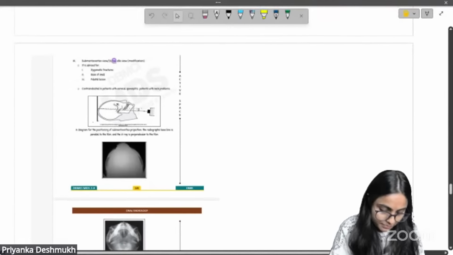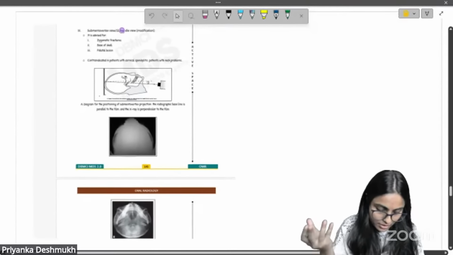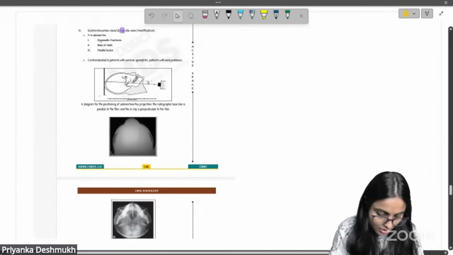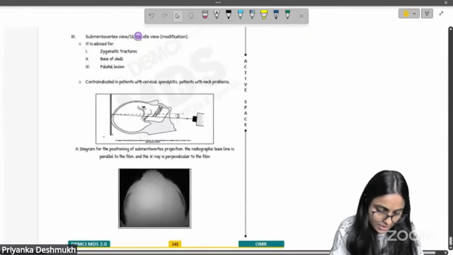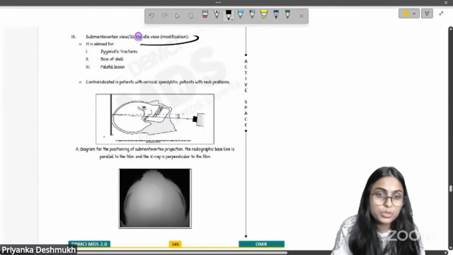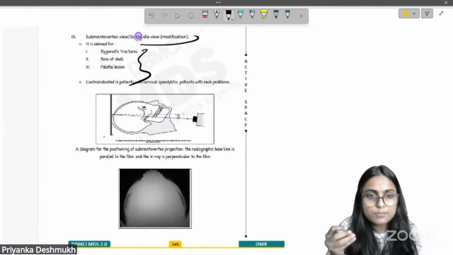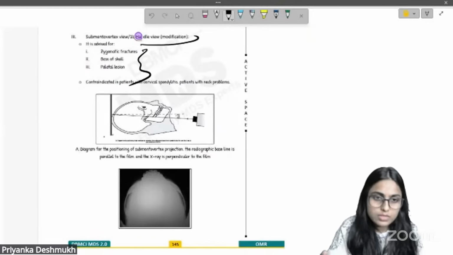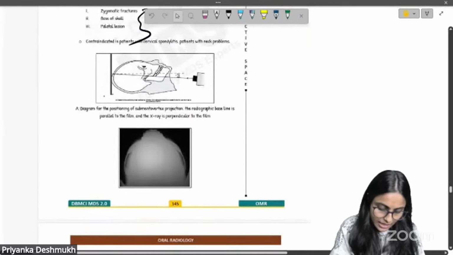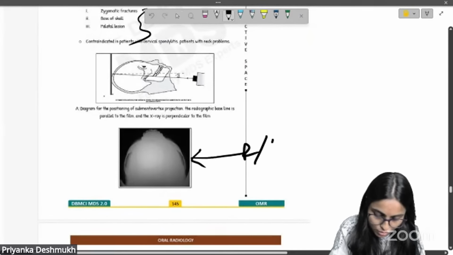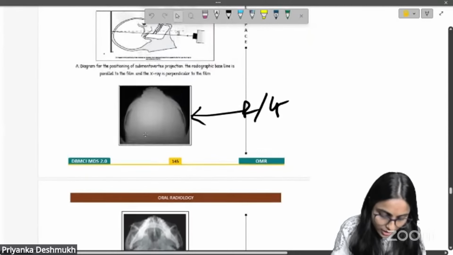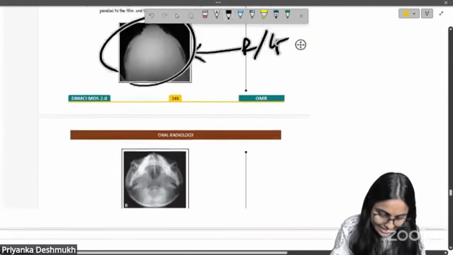Next question. I have put a screenshot of the notes here. We have seen the submentovertex or jug handle view, which is a modification. We have seen for what structures both these views are indicated, and we had seen the radiographs also here. This is the jug handle view. This is the SMV view.